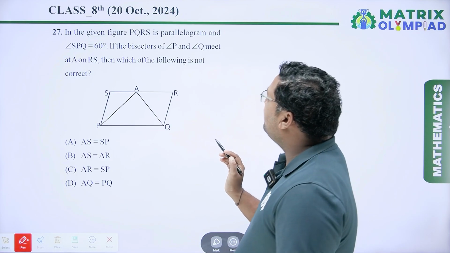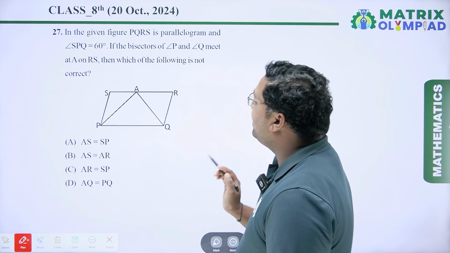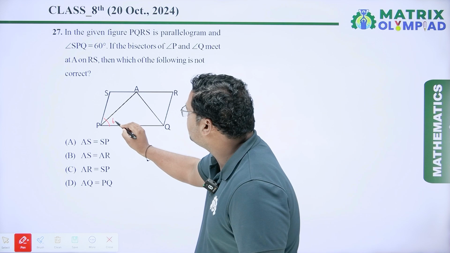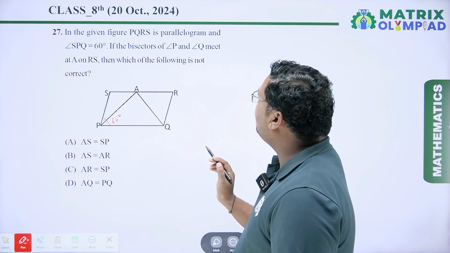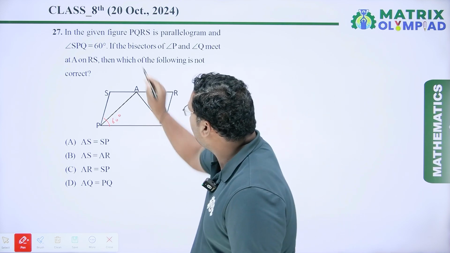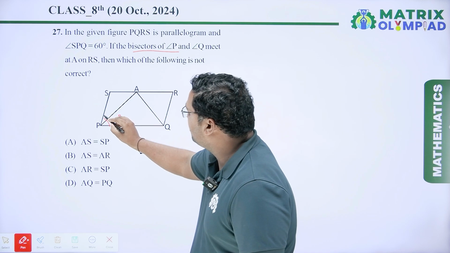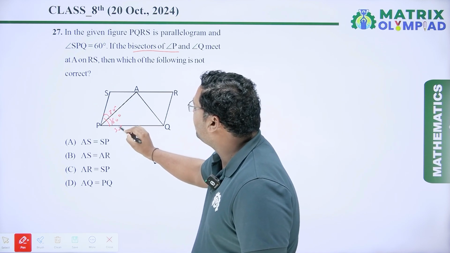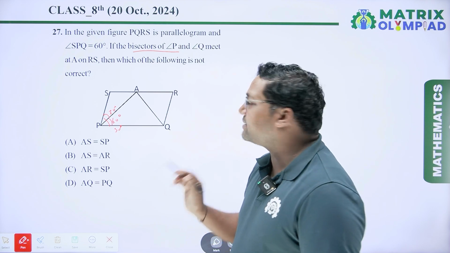In the given figure, PQRS is a parallelogram and angle SPQ is given 60 degree. If the bisector of angle P and angle Q, it means this angle is 30 degree and this angle is also 30 degree because it is given it is a bisector.